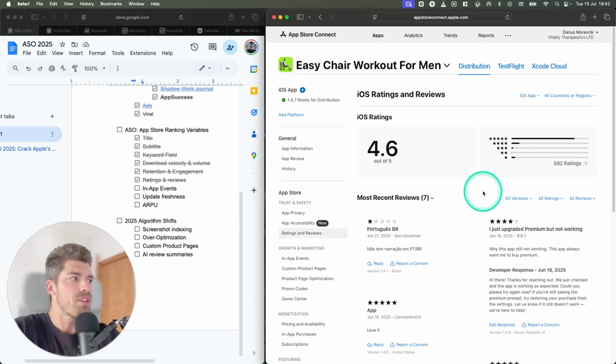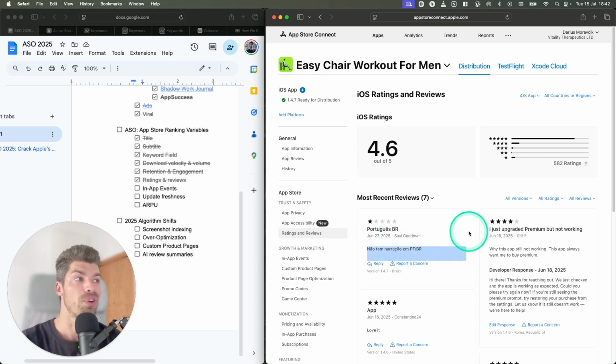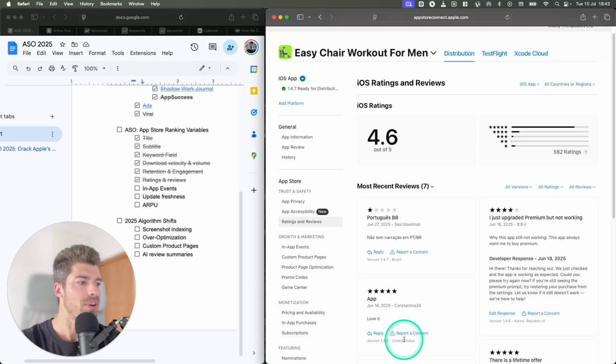As you can see for this app, we have about 582 ratings, overall pretty good. It could be better, but I'm happy with this. And we do get some negative reviews. For example, somebody from Brazil saying we don't have Portuguese. Yeah, that's not the priority, and you will get this type of reviews. But this is only Brazil. Our main market is the US, so we care about having US reviews and ratings that are positive. So you can see we have that over here.